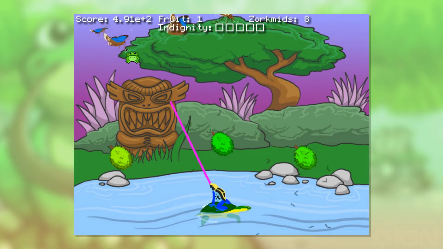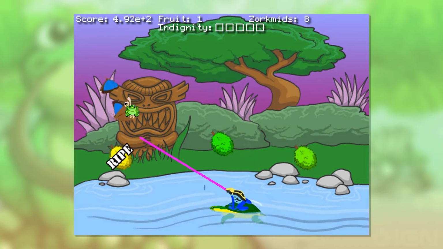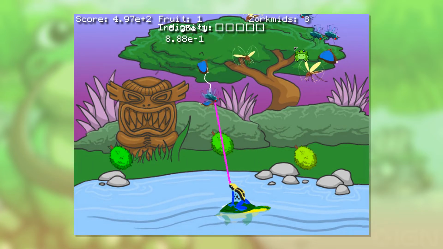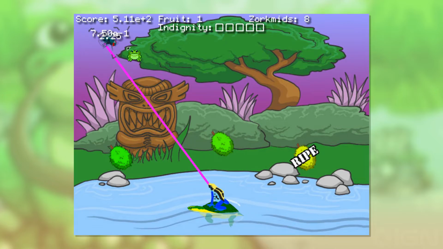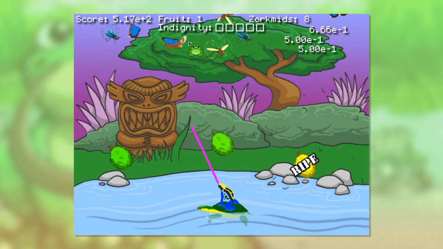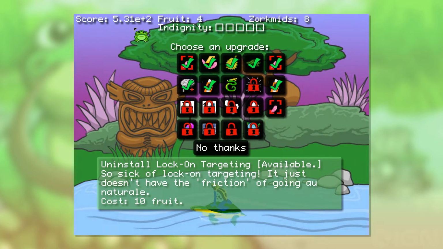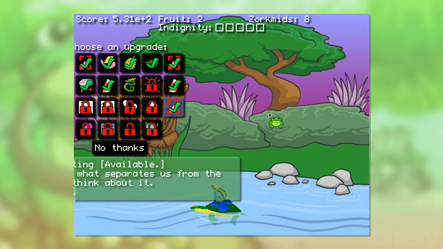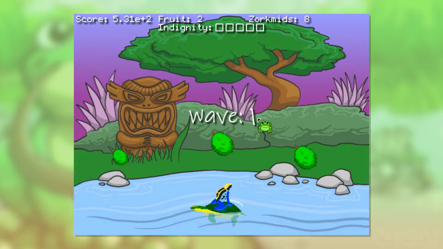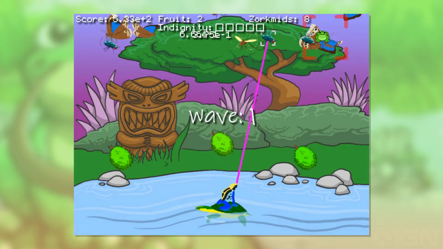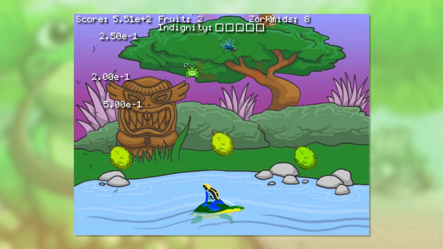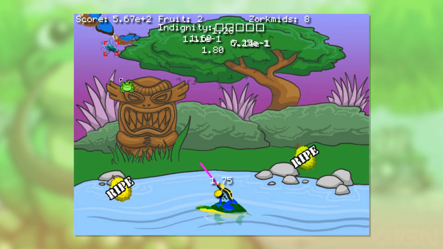You remember the true first wave one? There's been a whole lot of wave ones because these bugs, they're not organized. They're not coming out in multiple waves. So they show up and they think they're the first wave. Little do they know, we have slaughtered 5.3 E+2 bugs in our time. They weren't aware, but that wave one didn't know what hit them. And neither will this next one, because we'll have lock-on targeting once again. And with lock-on targeting, it'll be so easy to defend the fruit. We can defend the fruit, we'll collect so much more fruit, and that'll make the game easier.